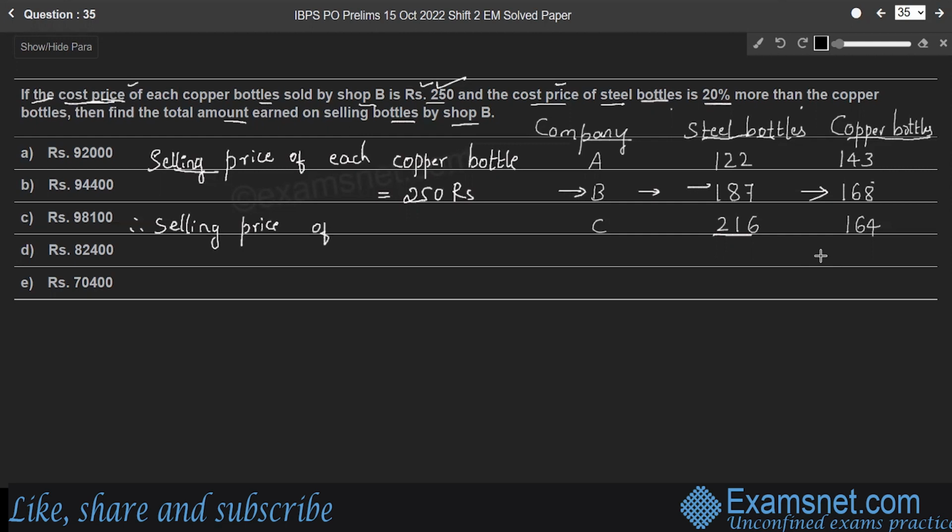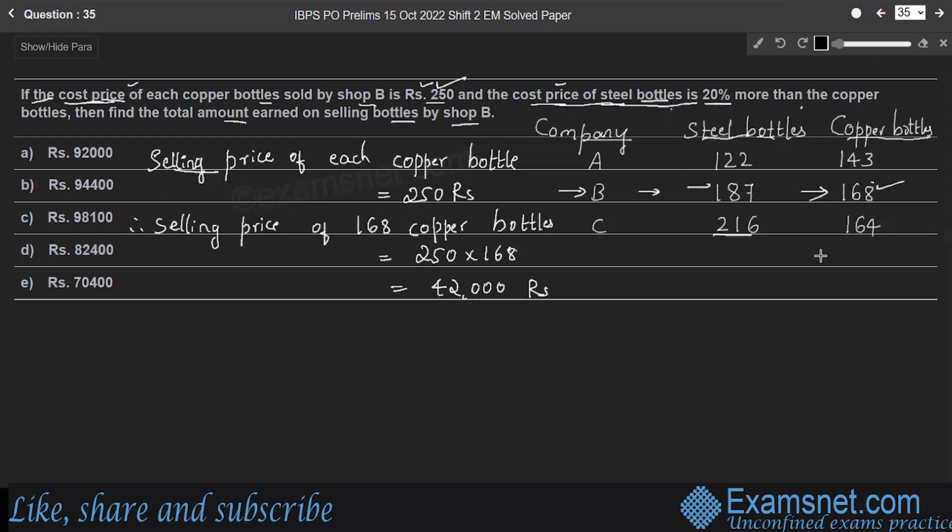There are 168 copper bottles manufactured by company B. Therefore, the selling price of 168 copper bottles is 250 into 168, which is 42,000 rupees. And now the next part of the question.